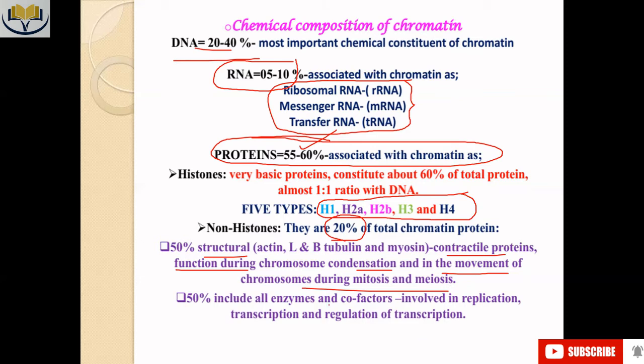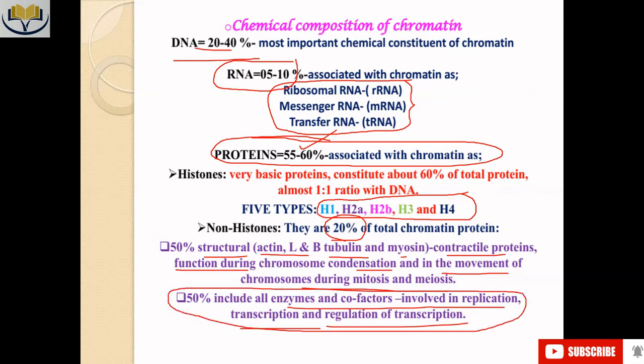The names of those structural proteins are actin, tubulin, myosin, etc. The rest of the 50% includes all enzymes and cofactors involved in replication, transcription, and regulation of transcription.